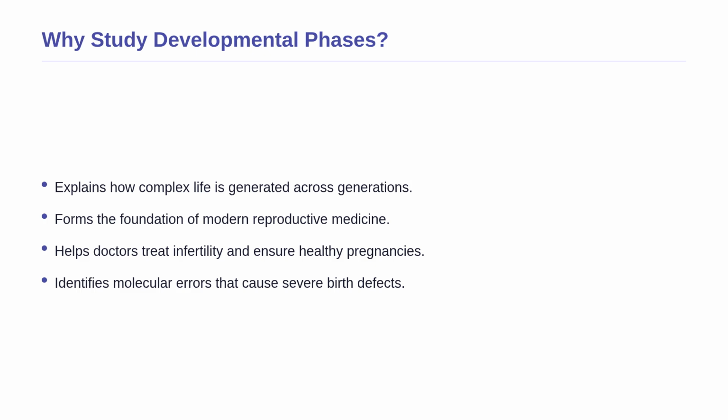By studying the exact sequence of events, scientists can identify what goes wrong at a molecular level and develop interventions to prevent or treat these conditions. Without this regulation, chaotic cell division would result in a disorganized mass of tissue, not a living creature.